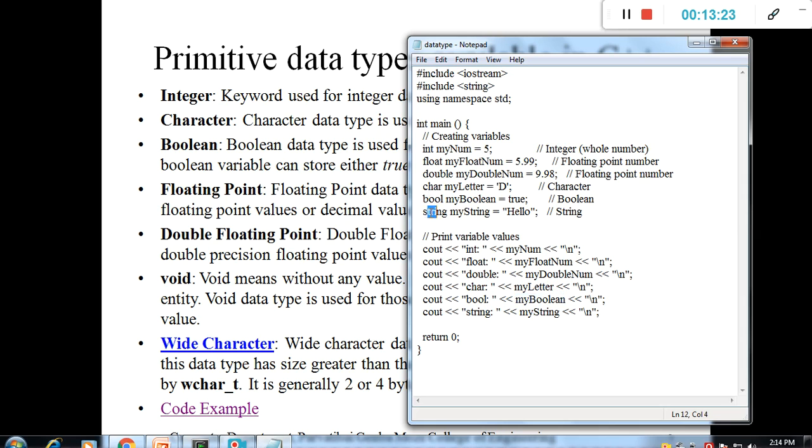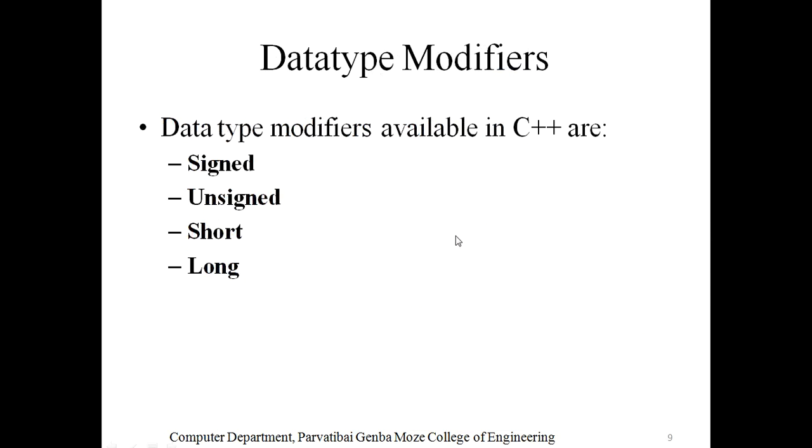Then string, myString: we store the whole string in this particular variable. Okay, this is simply the string. Character contains only a single character, right? Then print variable values, means we initialize these values in the variables and then print them with cout. This is simply the explanation about different types of data types, and we will print them on the screen. Then next, that one is the data type modifier.